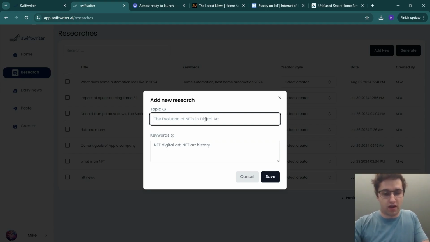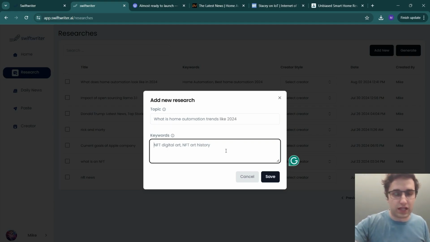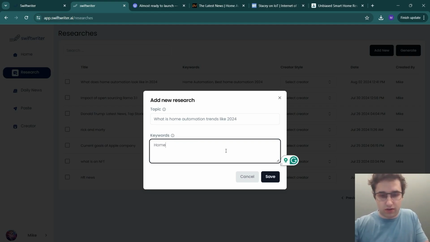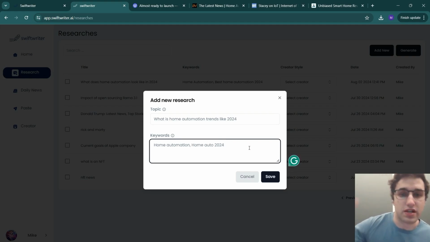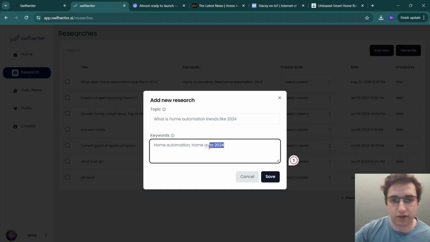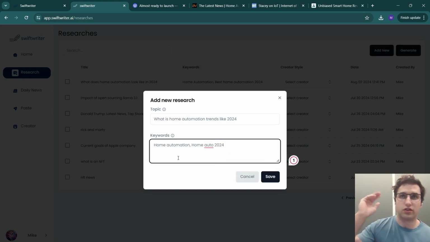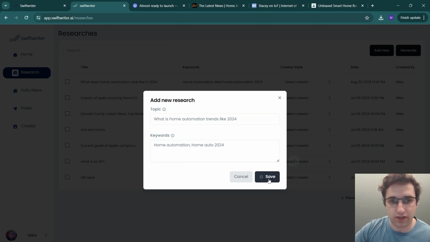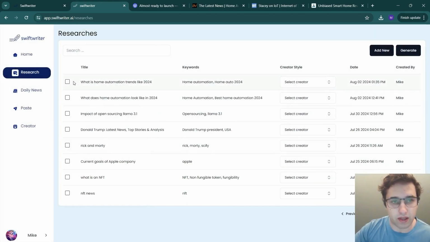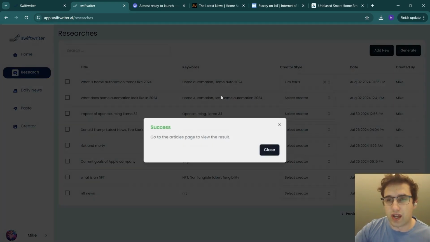So let's say, what is Home Nation trend like for what? Well, it doesn't really make sense, but the AI will figure that out. So let's do Home Nation. So these are your keywords that you want to specifically rank for. You want to add in probably 3 to 5 that you actually want to rank for. You can add long tail keywords that you're going to be able to rank for pretty well. So let's save that as a research topic, and then we hit that. Let's look at Tim Ferriss actually, and then let's hit generate.